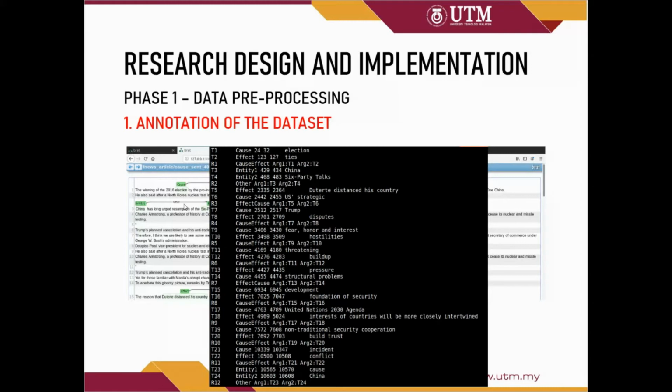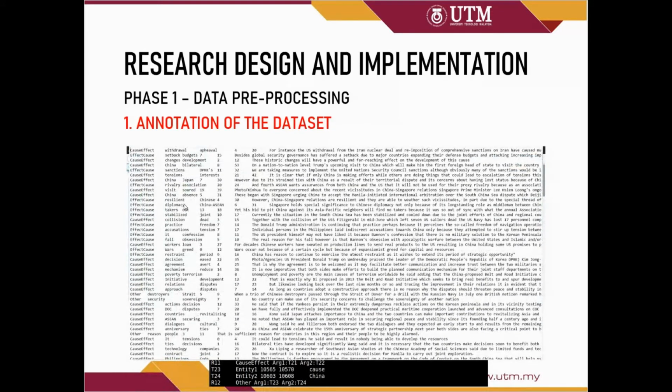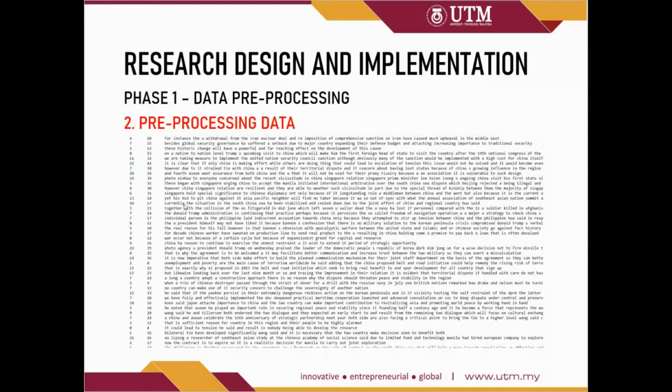Next, a .nnn file will be generated to store the entities that we labeled just now. Then I will change the .nnn file into a text file, which includes the annotation that we annotated with the original sentence. Next, to pre-process the data, all the sentences or data we collected will be transformed into lowercase and also the base form. For the base form, we're using the WordNet lemmatizer to lemmatize them.